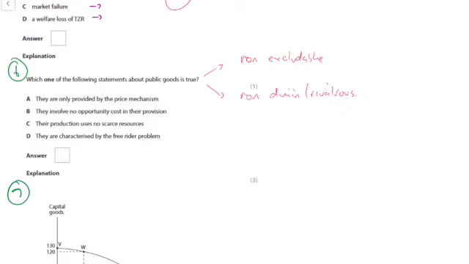So in this case, they're only provided by the price mechanism? No, they can't be provided through the market. There are no opportunity costs in their provision? No, that's not true. If they are provided, you have to use resources. And that's the same as C. Yeah, so therefore D, they're characterised by the free rider problem. That's the right answer.